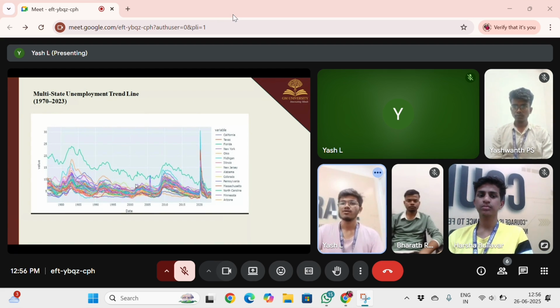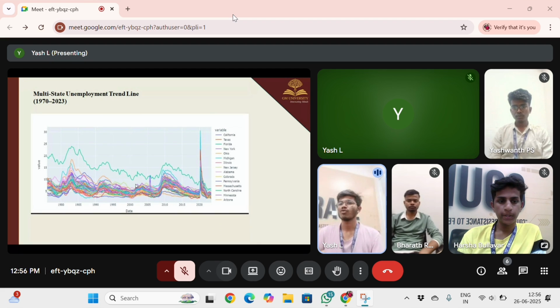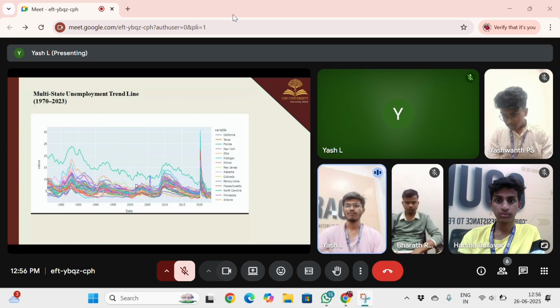Here, graphically plotted by the multiple states, each line represents a US state as a time series from 1972 to 2023, showing multiple peaks at least: the early 80s, the 2008 crisis, and the 2020 COVID spike. Post 2020 to 2022, states rapidly recover, which shows the crucial nature of unemployment and how differently states reacted in the economic result.